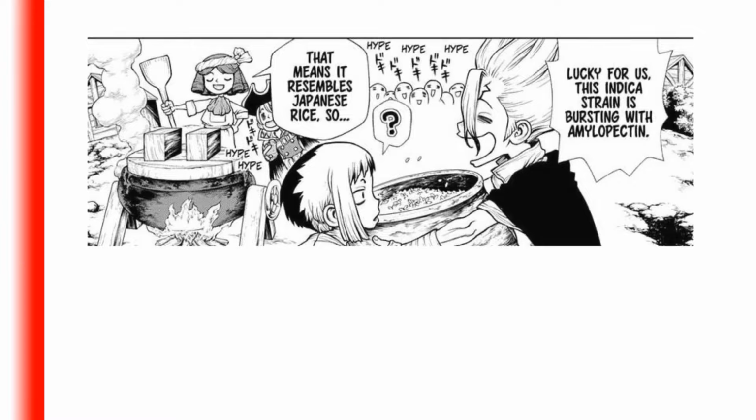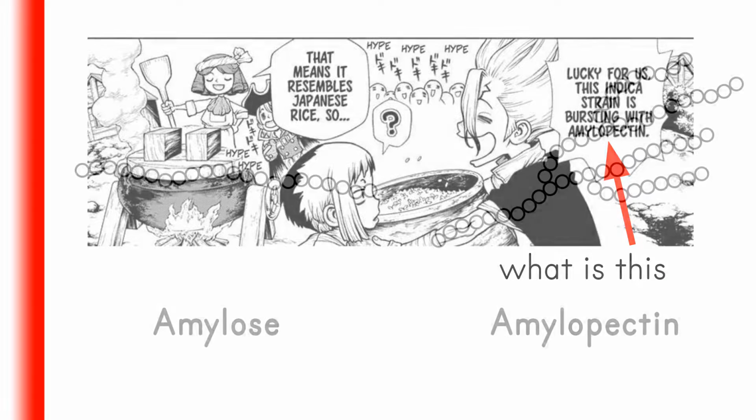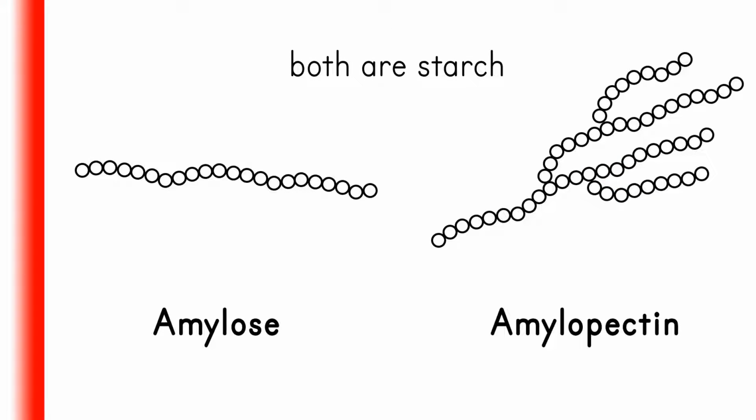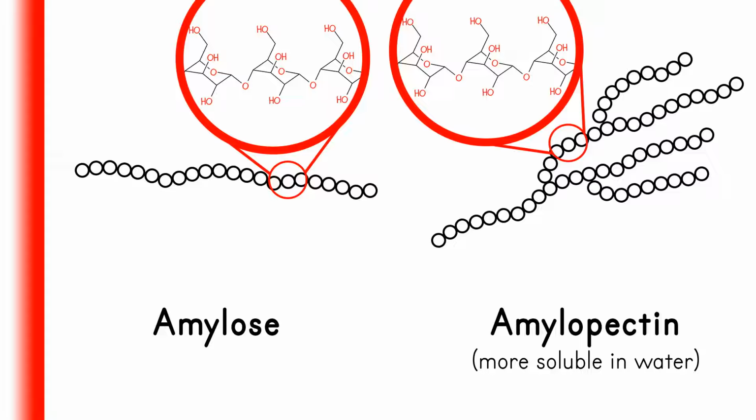On harvest, Senku said that the rice is indica strain and is bursting with amylopectin, and that means it resembles Japanese rice. What is amylopectin actually? Starch comes in 2 different kinds of molecules, the linear one called amylose and the branching one called amylopectin. Both are made using glucose with alpha-1,4 bonds. Amylopectin is more soluble in water and also forms gel in water.